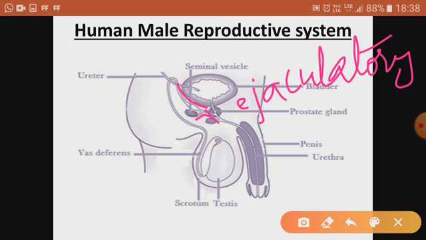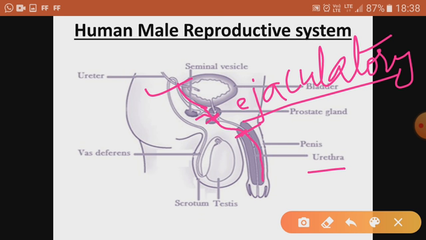You have to see, there is a duct which comes from the seminal vesicle. When it combines with the sperm duct, both of them ultimately form the ejaculatory duct. From here to here it is the ejaculatory duct, and then later on it is called the urethra.